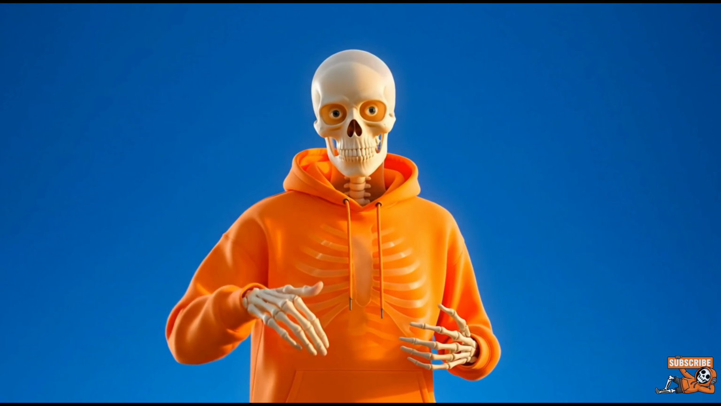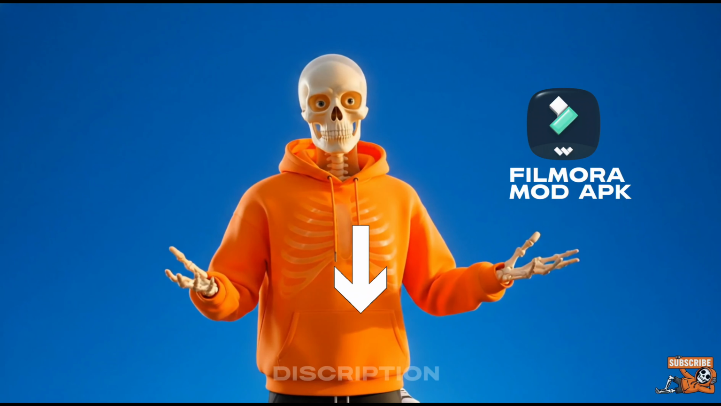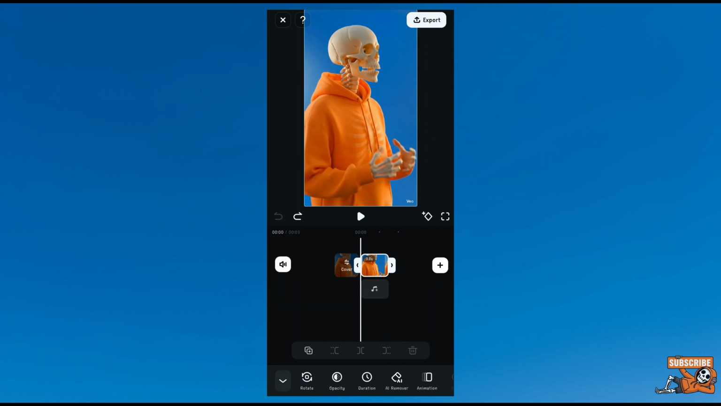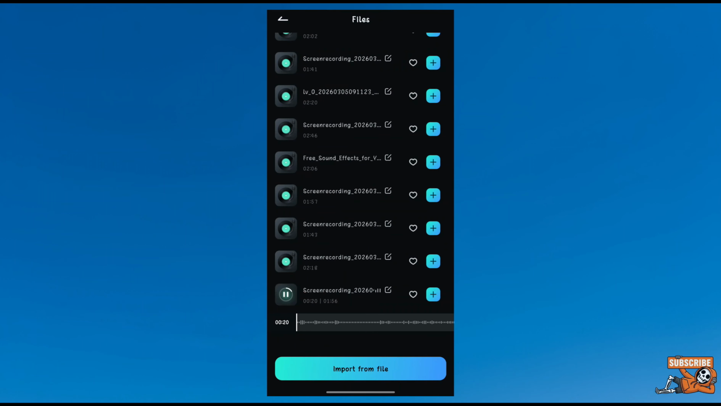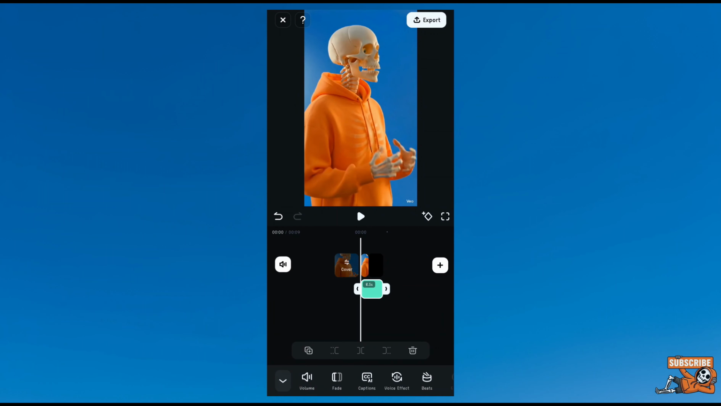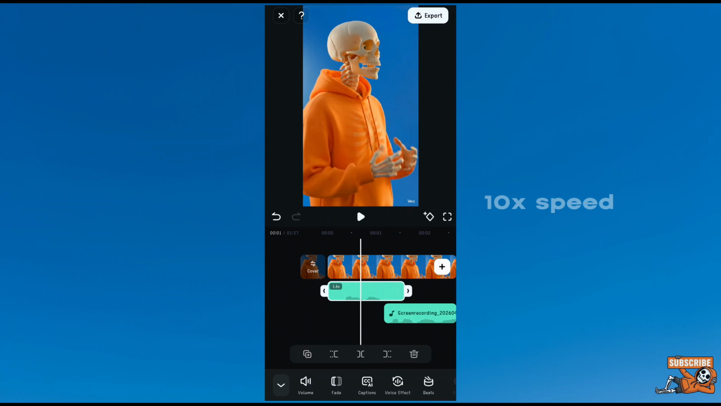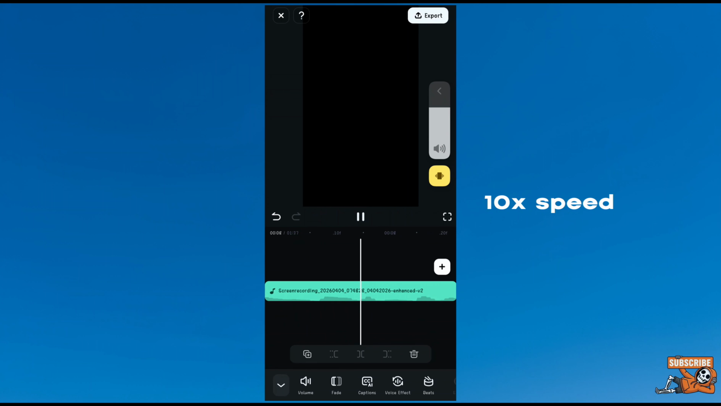Now comes the editing part. I am using Filmora Mod APK. I'll share the Filmora Mod APK link in the description. So first, you have to select an image with a 9:16 ratio. Then tap on Audio, then tap on File, and then tap on Import from Files. Import our recorded audio and expand it to the full length. After that, remove the extra space from the audio as I do, so that our audio feels natural.